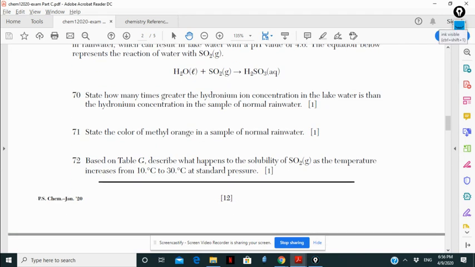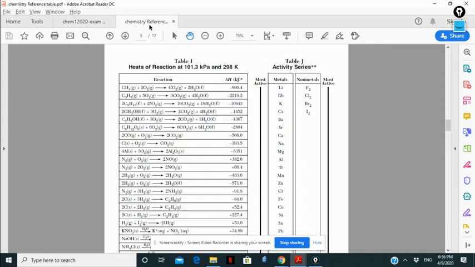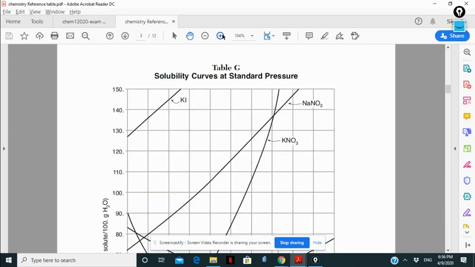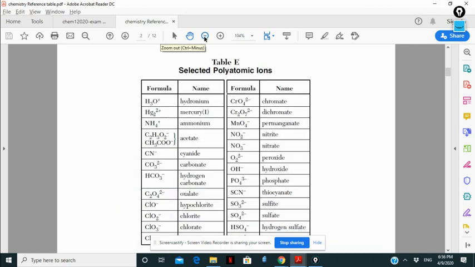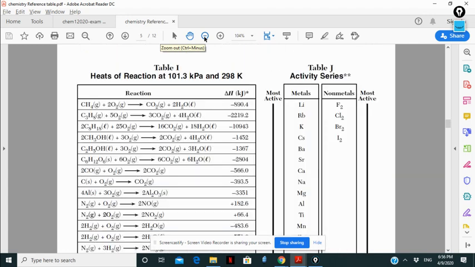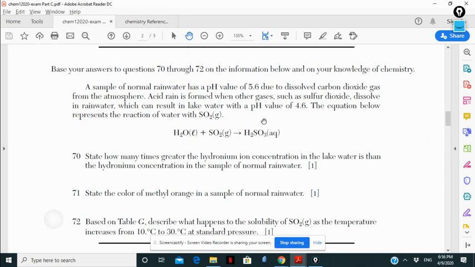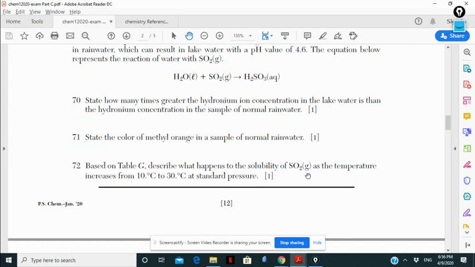State the color of methyl orange in the sample of rainwater. So the rainwater, as we said, the pH is 5.6. So I'm going for the reference sheet. Methyl orange should be here. Oh, methyl orange here. If it's more than 4.4, it's going to be yellow. So if you're looking here, the pH is 5.6, so for sure it's going to be yellow.